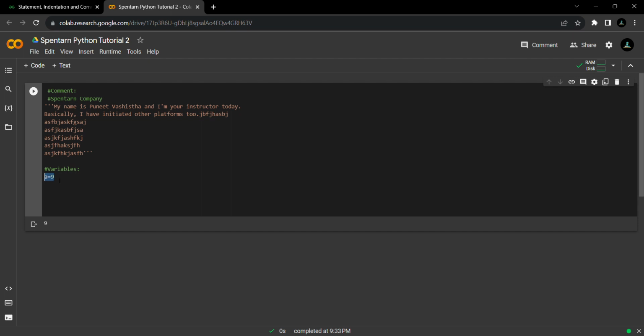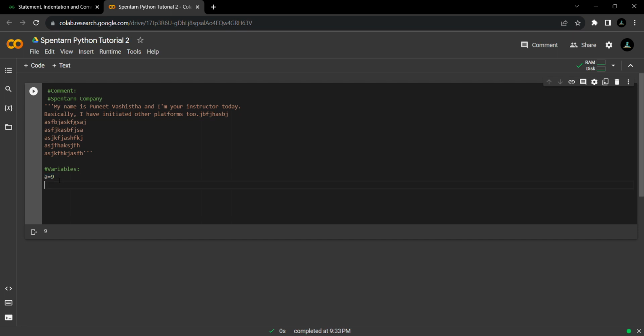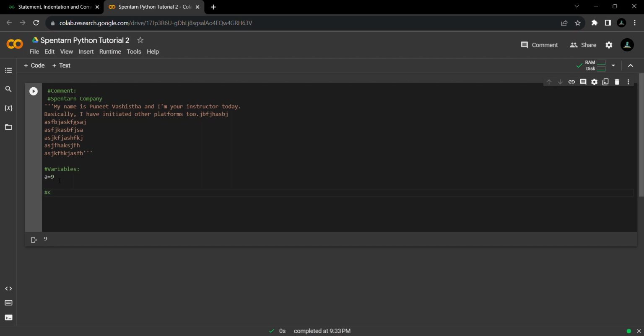What is a variable basically? A variable is something which stores the data, right? Whether it is a string, an integer, or a float, I will let you know what these things are. But just remember that whatever kind of variable it is, it will store our data, right? Now the next thing is keyword.